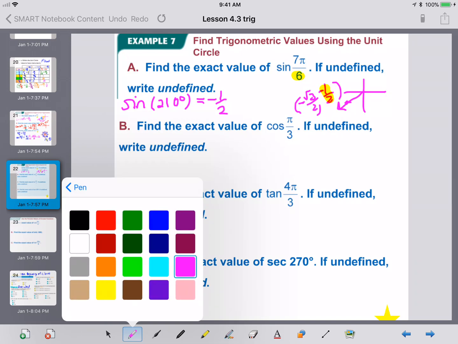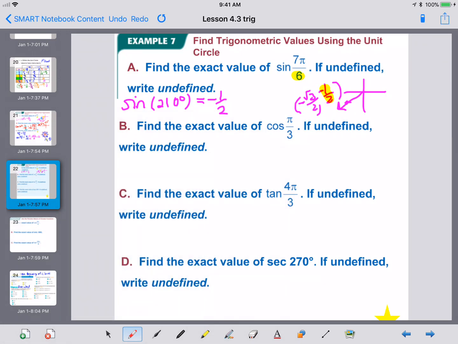Let's go on to B. That is the cosine of pi over 3. That is 60 degrees. The 3 denominator should tell you that it's going to be related to 60 degrees. The point at pi over 3 is the flip of the one for part A. The 1/2 comes first, the square root of 3 over 2 comes second.